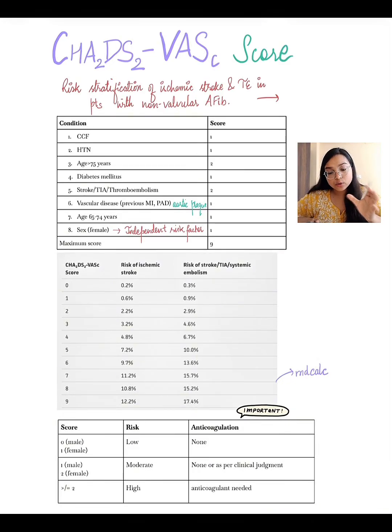So the CHA2DS2 score is used for risk stratification of ischemic stroke and systemic thromboembolism in patients with non-valvular atrial fibrillation, in order to estimate the need for therapeutic anticoagulation.